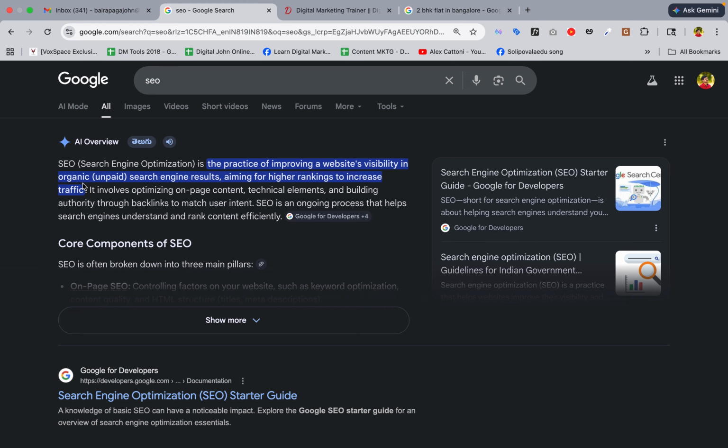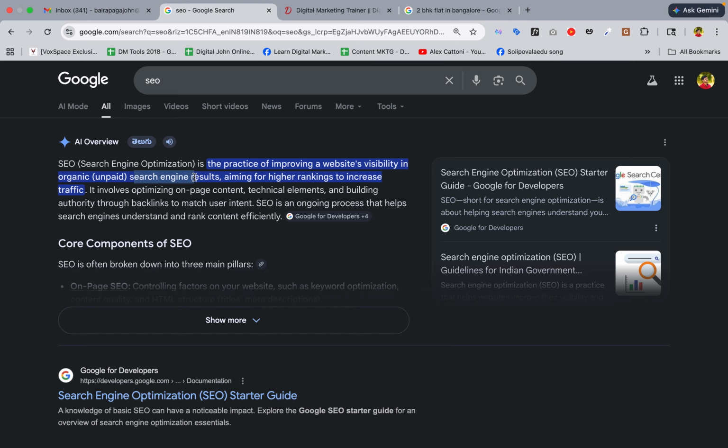Let's say I am selling non-veg pickles, that means my website should appear in Google for keywords related to non-veg pickles online, or it can be chicken pickle online or mutton pickle online. For these kinds of keywords, my website should appear on the first page. The practice includes other things actually, which I will be covering in further videos.